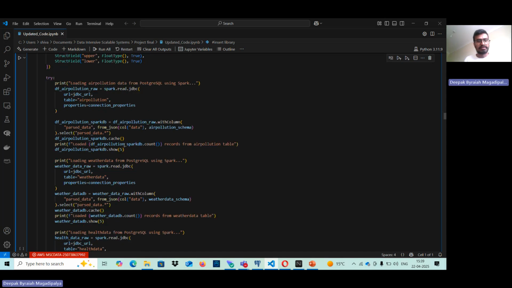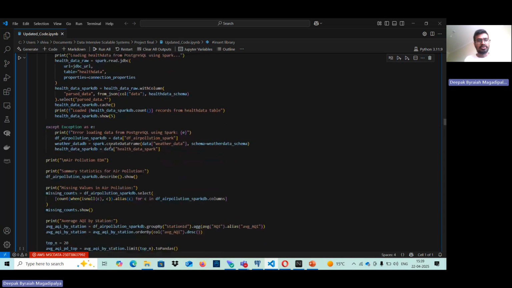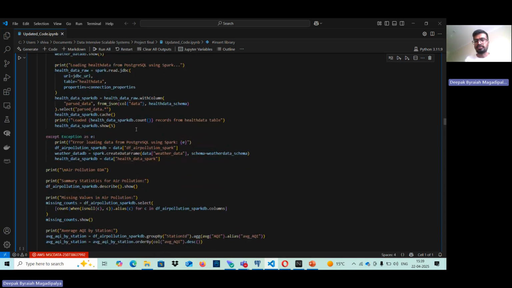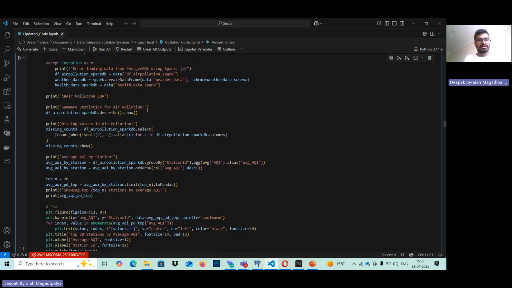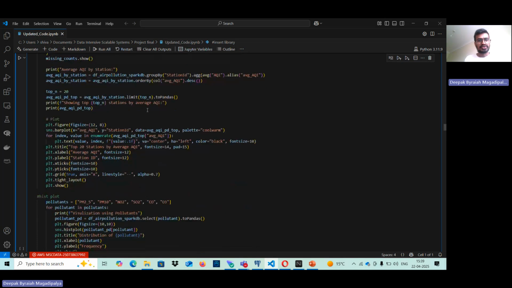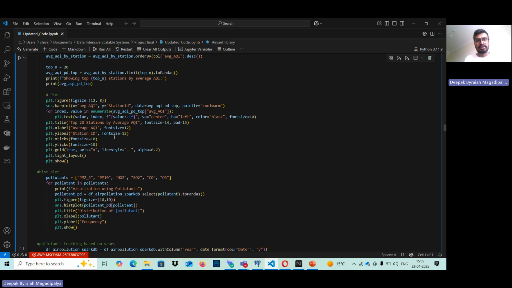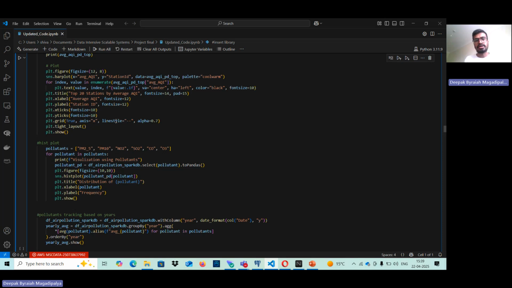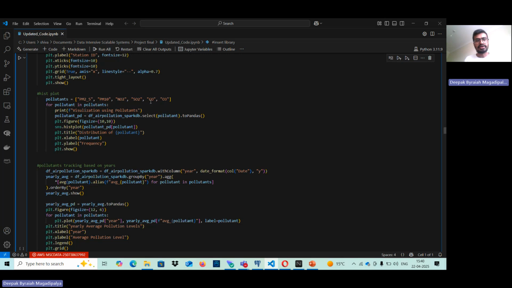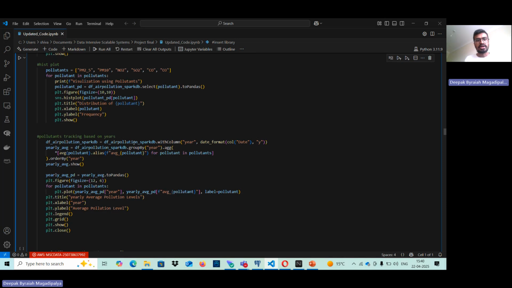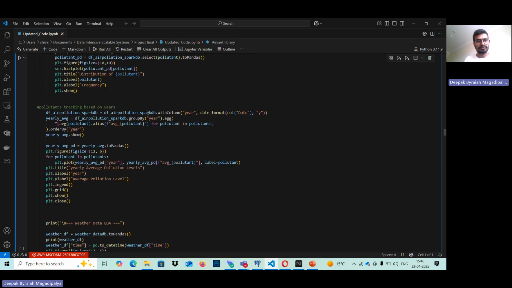We'll do the same for all three databases and then load it to a database after converting it to a data frame. So once this is done, we'll move towards the visualization part of our data. First, we'll visualize a bar graph using the station name and the value that corresponds to it. This is a number of pollutants. For each pollutant, we'll show a histogram showing the frequency or the values of those pollutants.